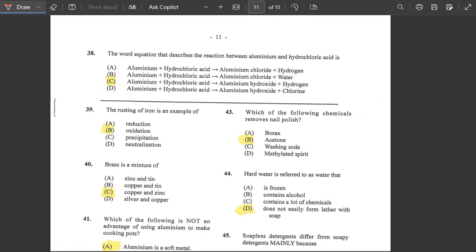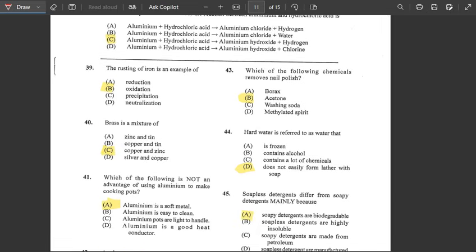That is the equation. So we have aluminum plus hydrochloric acid converted to aluminum hydroxide plus hydrogen. Alright, number 39. It says the rusting of an iron is an example of. If we have an iron at a seaside, and the seawater keeps engaging with the iron, we'd have what they call oxidation.